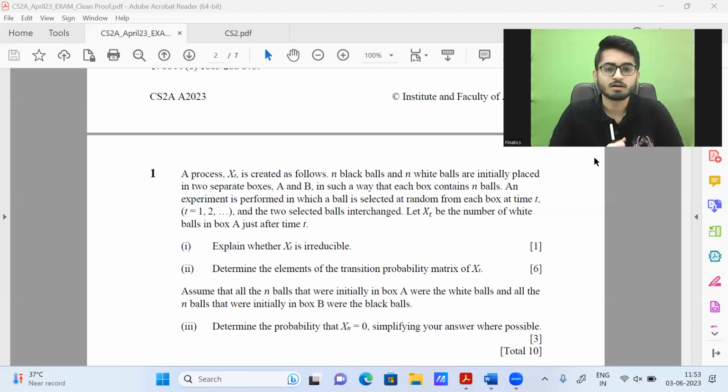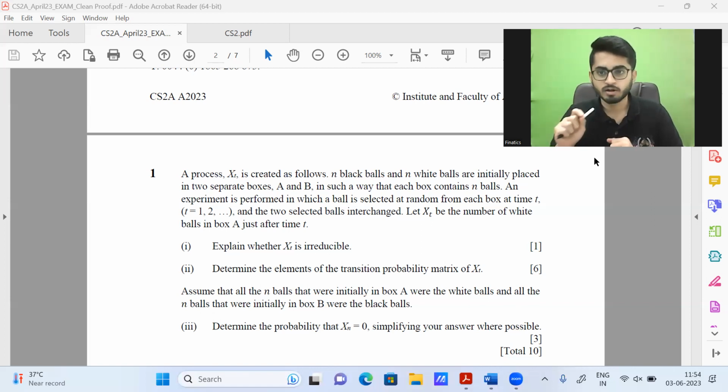A process xt is created as follows. n black balls and n white balls are initially placed in two separate boxes A and B in such a way that each box contains n balls. An experiment is performed in which a ball is selected at random from each box at time t, and the two selected balls interchange. So let's say we have a box A and then we have another box B. N balls have been put together. At each point of time, we select one ball from box A, another ball from box B, and we interchange them. That's what we are doing here.